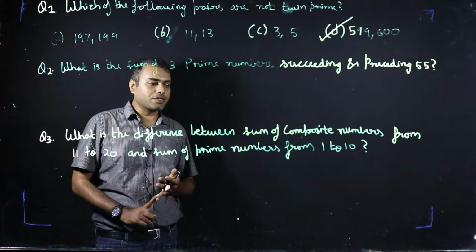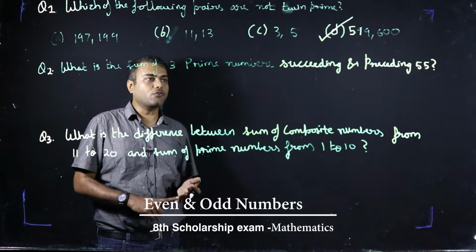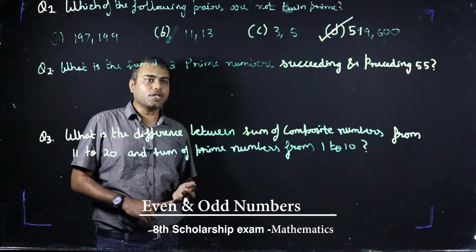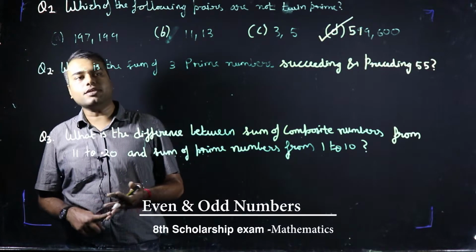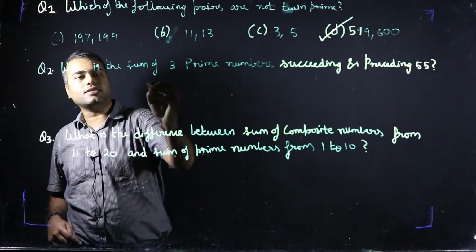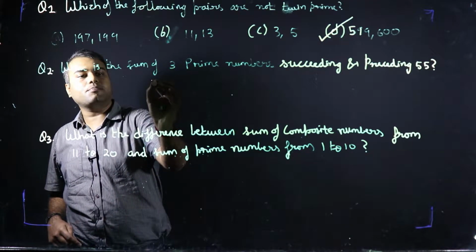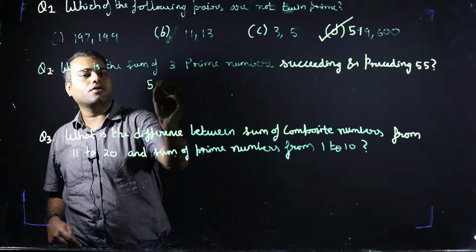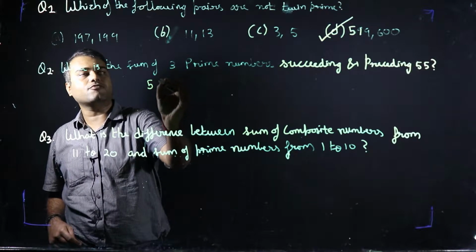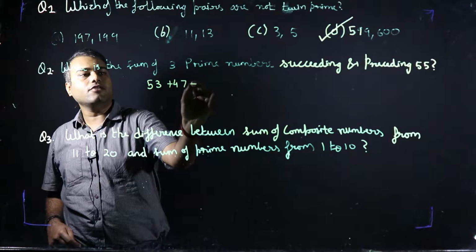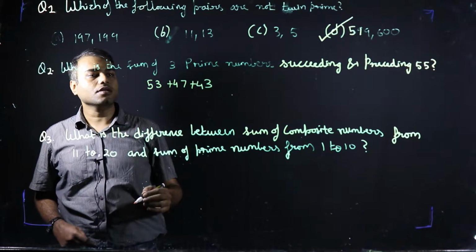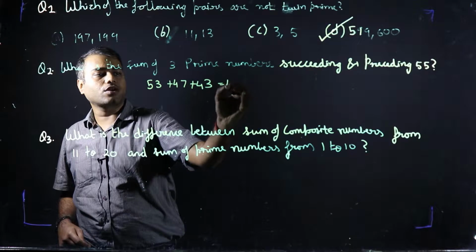I'm just trying to remember the list, and from that try to find the 3 prime numbers preceding 55. From the list we can get they are 53, 47 and 43. So the 3 prime numbers preceding 55 will be 53, 47 and 43, and their sum will be 143.